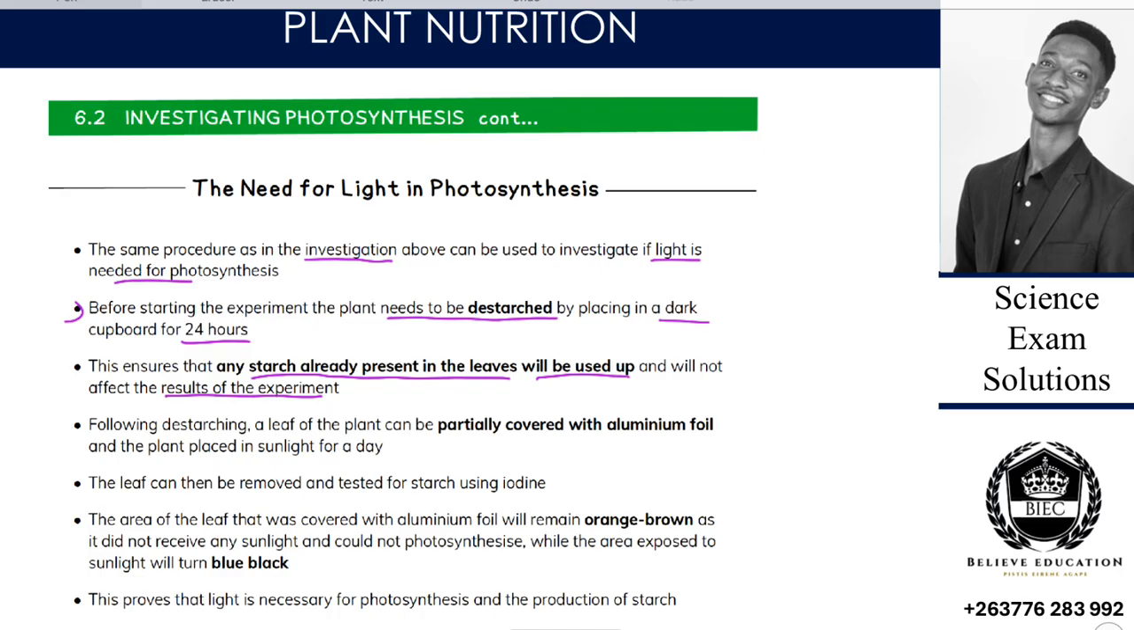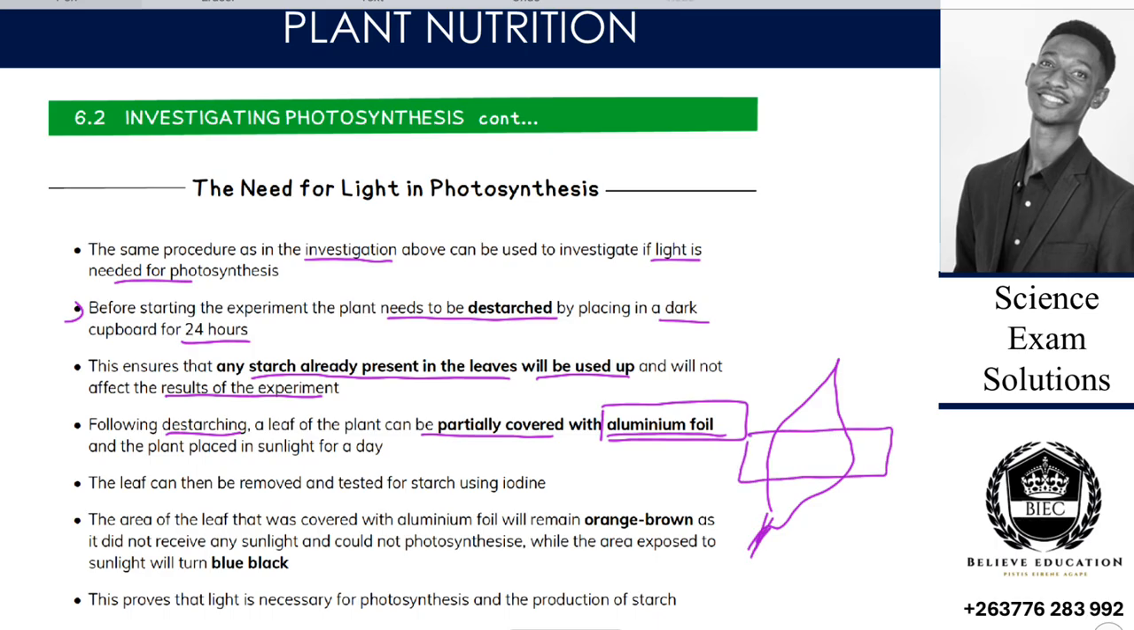And then following de-starching, a leaf of a plant can be partially covered with an aluminium foil. So we have this guy called an aluminium foil. This is just a piece of aluminium, right? So we are saying that we have our leaf here, right? We have this leaf, and then we're going to place an aluminium foil, which is just a covering, a foil that covers. So that foil makes sure that no light reaches this place, because aluminium foil doesn't allow light to pass through, right?